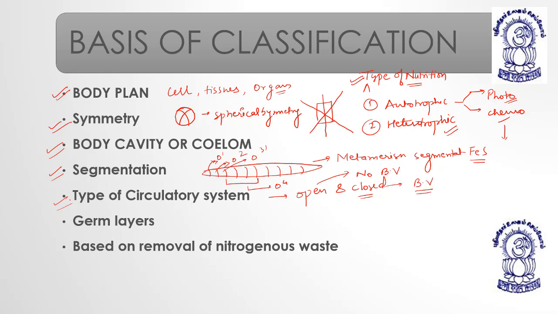Then germinal layers. According to germinal layers, the body is made up of how many germinal layers? During the embryological development, the zygote is converted into morula, morula is converted into gastrula, gastrula is converted into other embryonic stages to give rise to the different parts of the body.